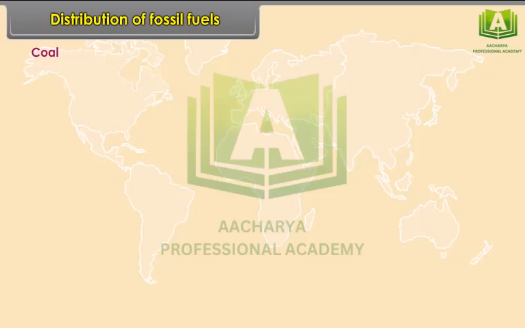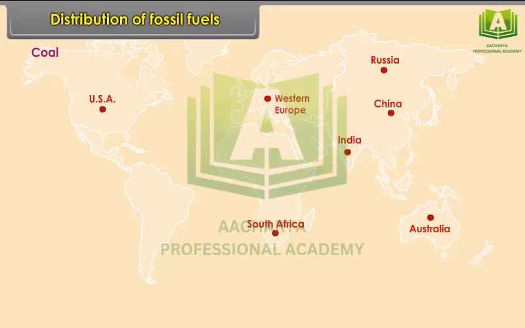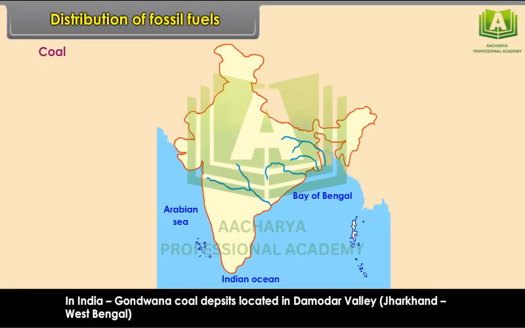Coal. World distribution. Russia, USA, China, Australia, parts of Western Europe, South Africa and India. In India, Gondwana coal deposits located in Damodar Valley, Jharkhand and West Bengal.